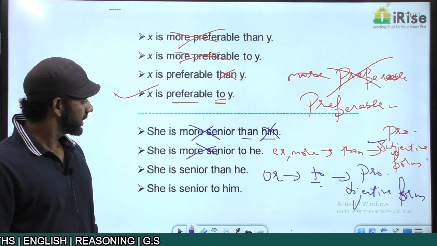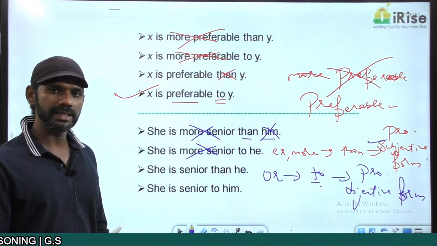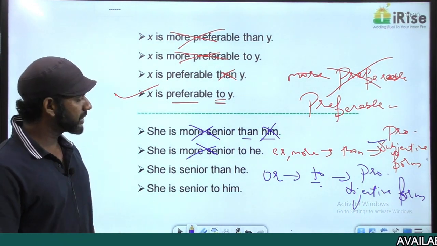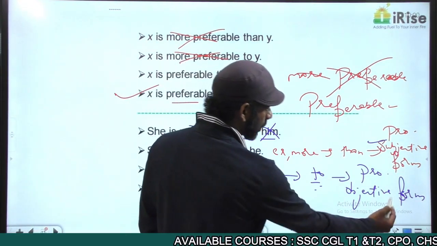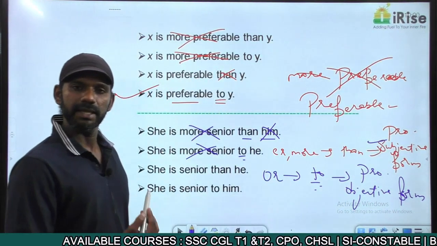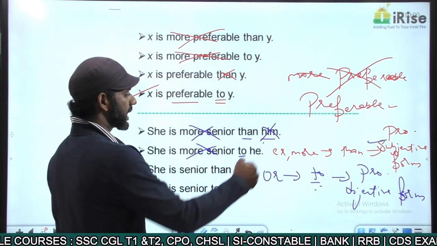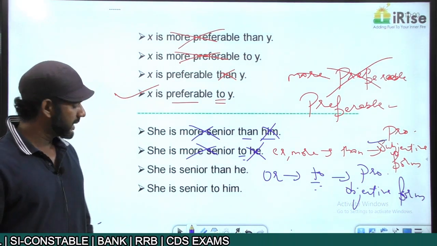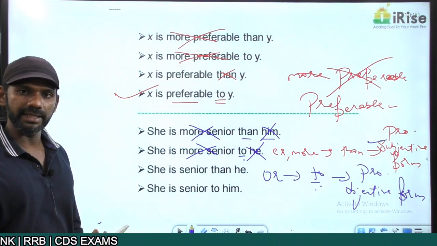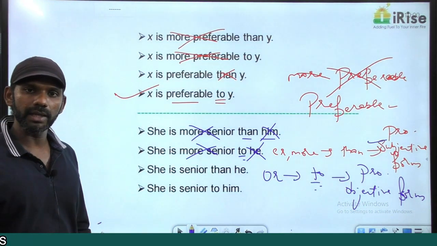Come to the second one. She is more senior to he. I told you more senior is anyway a wrong usage. After to, the pronoun must be in the objective form. He is subjective. So there's another reason to say sentence 2 is wrong. Come to the third one. She is senior than he. Senior is an OR word.